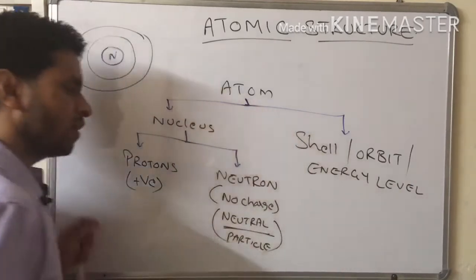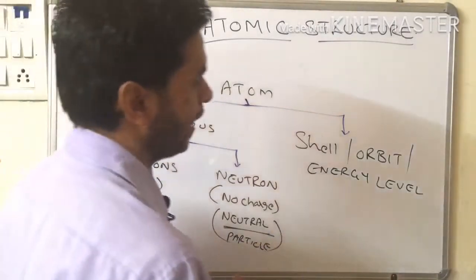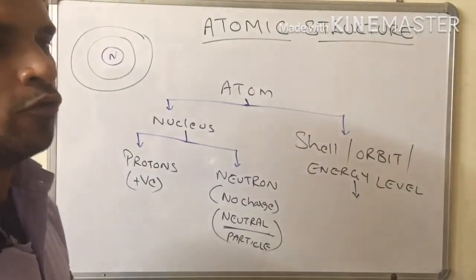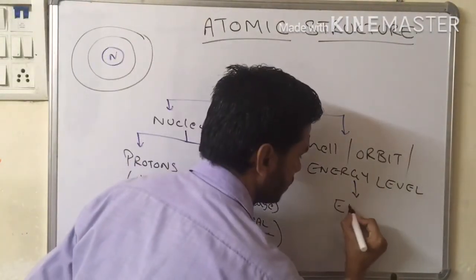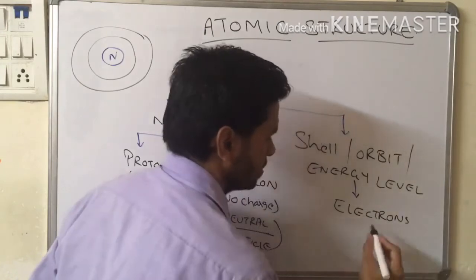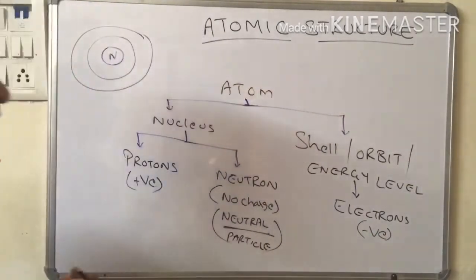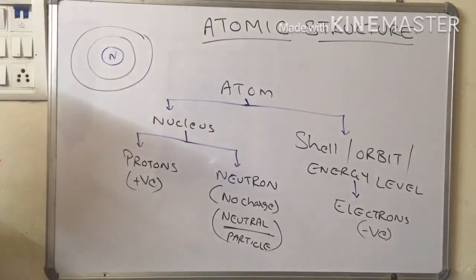So it is neutral in nature, whereas the shell or orbit or energy level consists of only one type of particle, which is the negatively charged particle, and they are known as electrons. They are negatively charged particles. So this is about the atom.